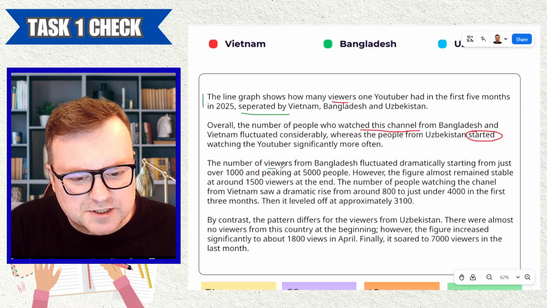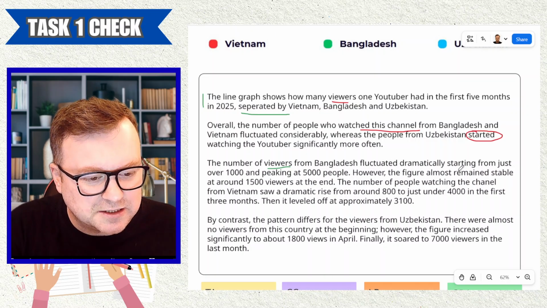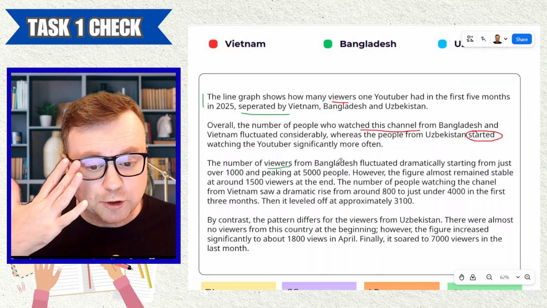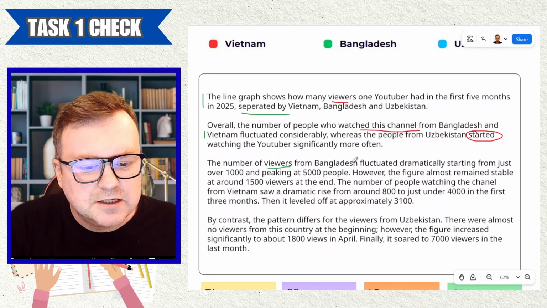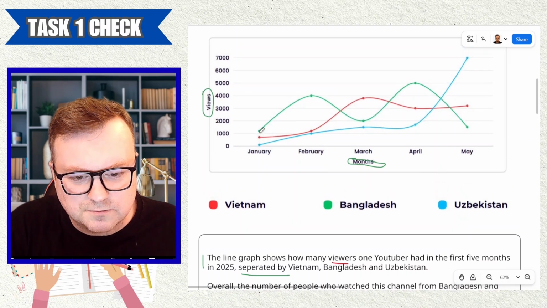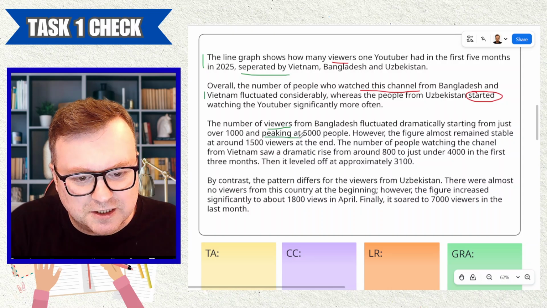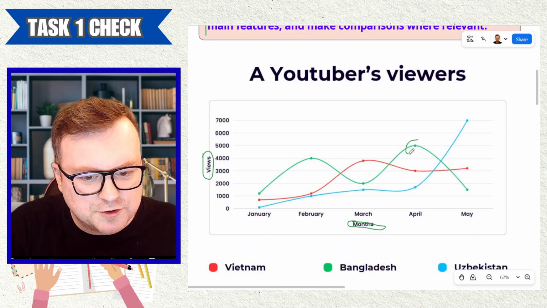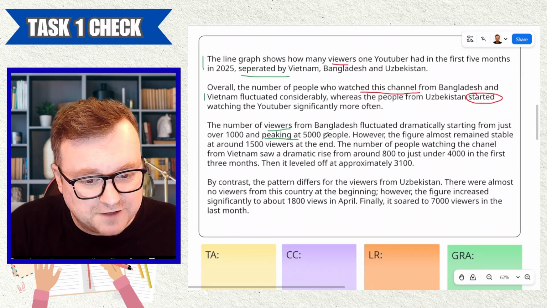The number of viewers, again, it's not viewers, it's views, from Bangladesh fluctuated dramatically. You've already said fluctuated considerably, so you don't need to repeat the point. Let's get into the data immediately. Fluctuated dramatically, starting from just over 1,000, and peaking at, lovely, peaking at 5,000 people. Maybe you might want to mention when they peaked. That might be relevant.